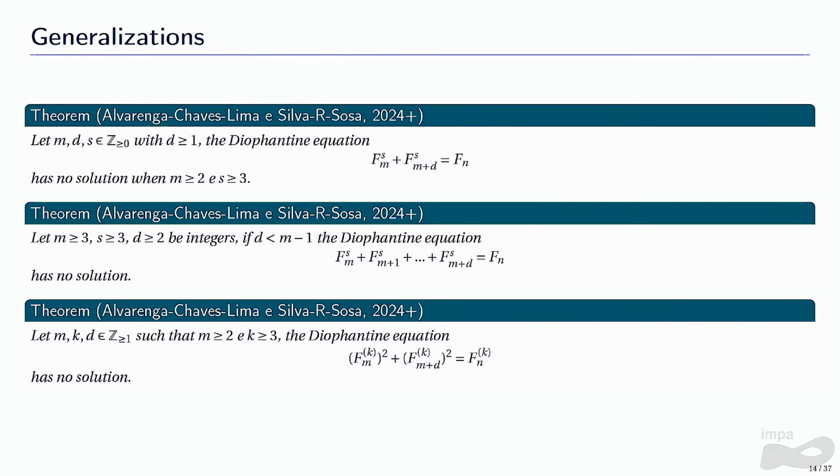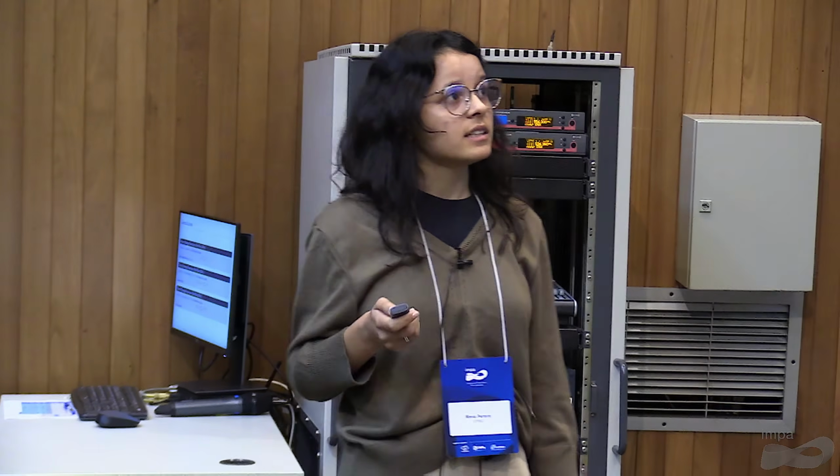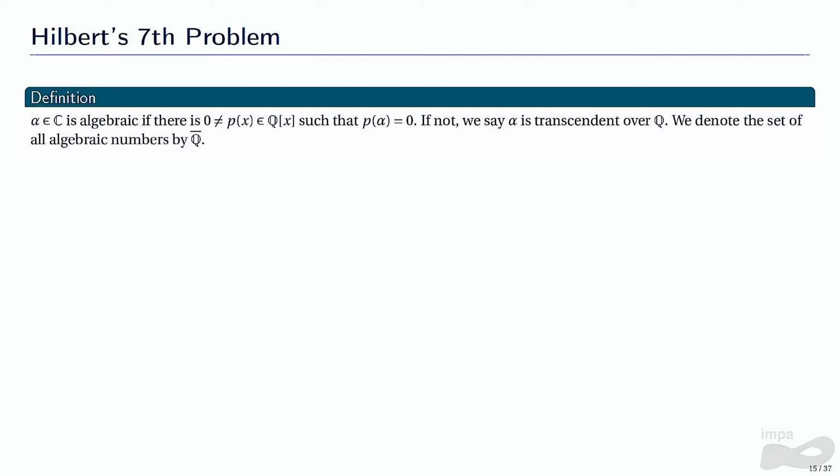And now I want to talk about the proofs for those theorems, but first I need to talk a little bit about transcendental numbers and linear forms in logarithms. So I say that a complex number is algebraic if it's a root of a polynomial in Q. And if that doesn't happen, I'll say that this complex number is transcendental. And we will denote by Q bar the set of all algebraic numbers.